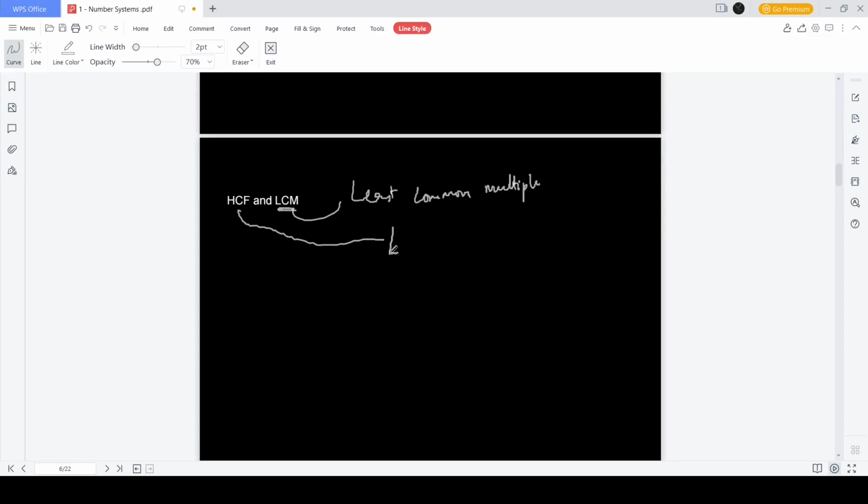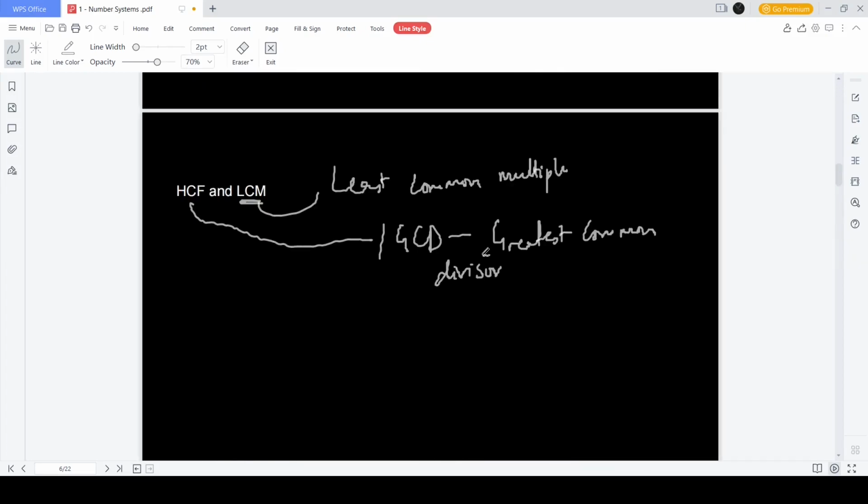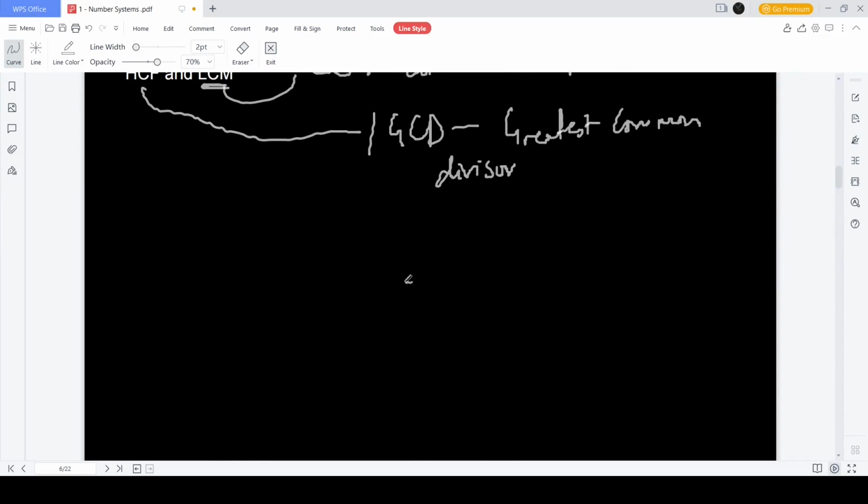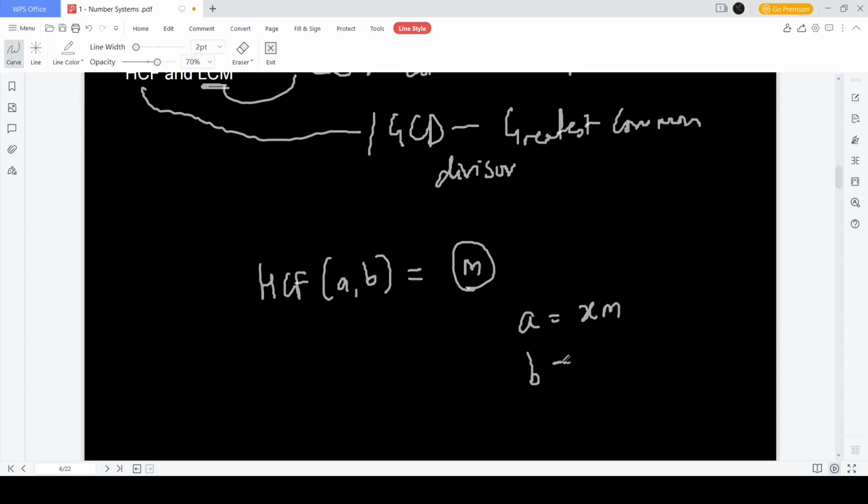HCF, or you can also say GCD, is the greatest common divisor. What is the meaning of these two words? See, HCF of two numbers A and B is equal to M means that this number M is the highest common factor. That means A can be written as some x times M, and B can be written as y times M, where x and y are co-prime.